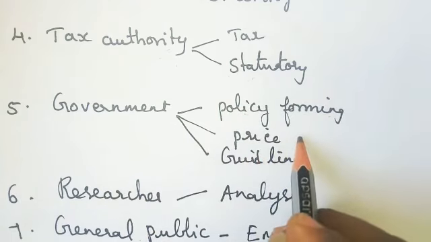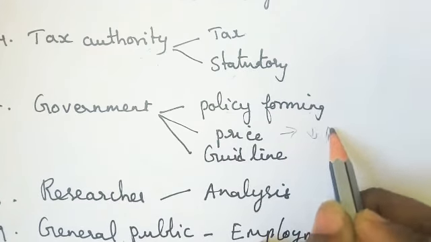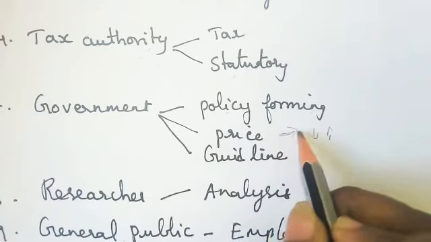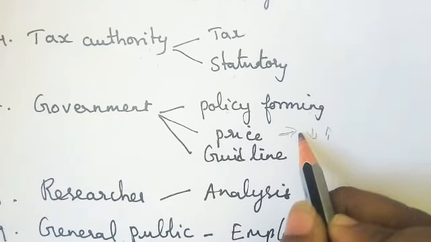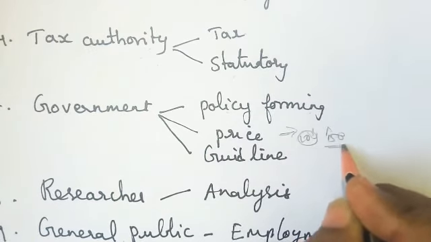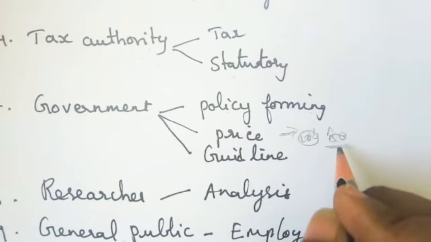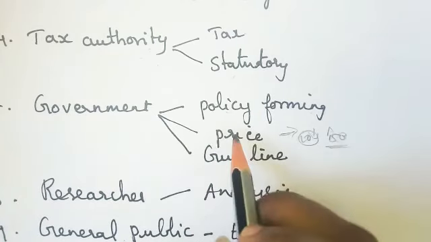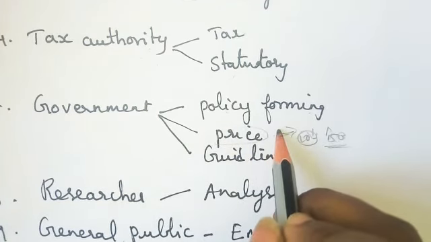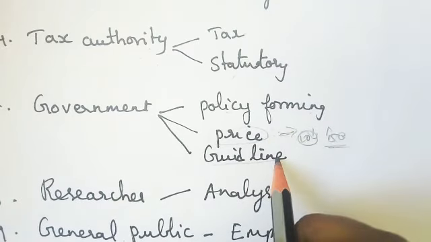Next, each product's price is there, no? If you are spending less money but fixing a higher price, for example a biscuit packet, to manufacture that biscuit it is only 10 rupees in expenses, but you are selling for 50 rupees, that is unethical for society. So the government will see whether your price is fixed according to the rate and the expenses. If not, they will give guidelines.